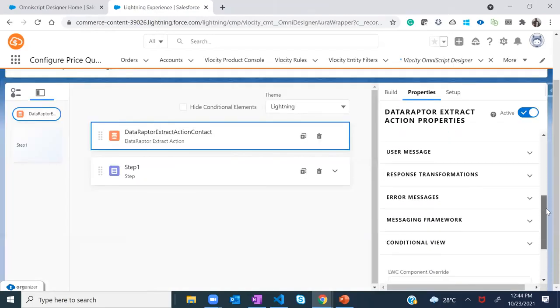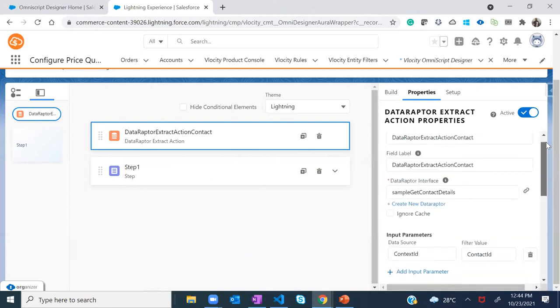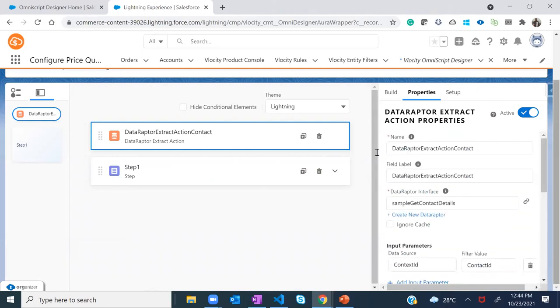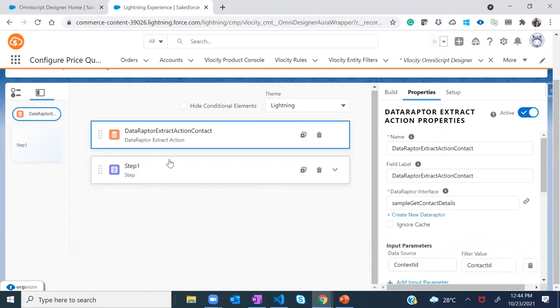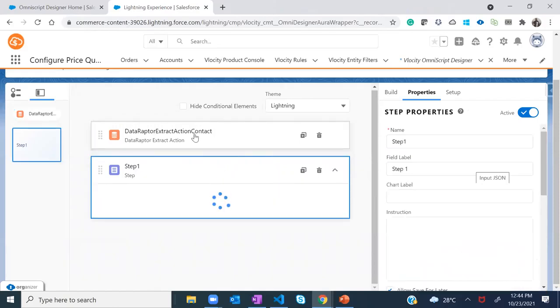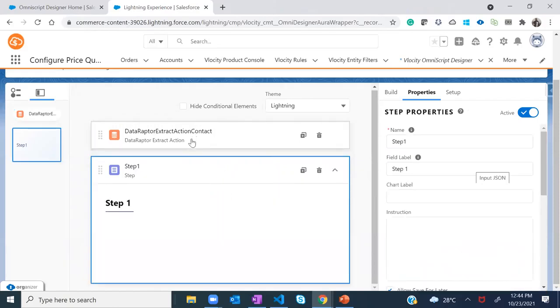And again, there are a lot of other properties. We are not going to really look into those, because, again, it's an ocean, right? So we are only going to fetch some of these components and display them over there, right? Now our data raptor is ready, and whether it's working or not, we'll see here.